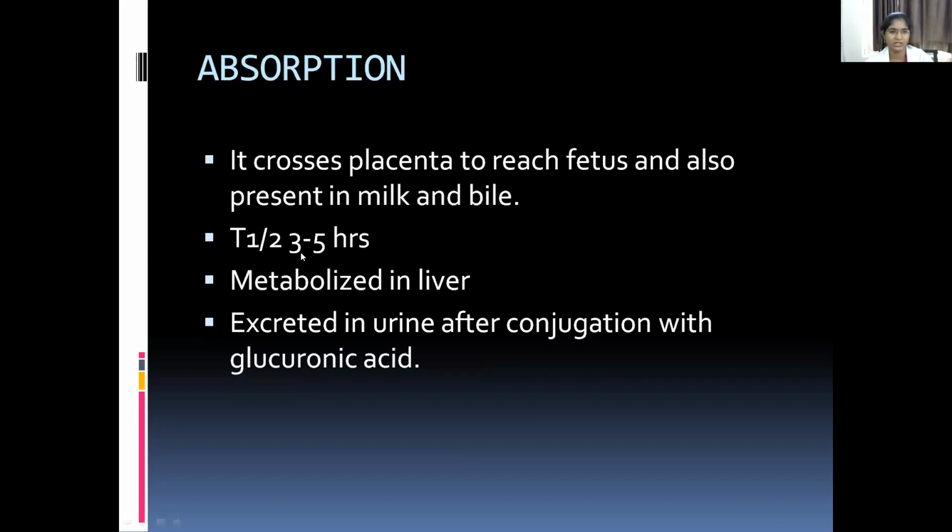Plasma half-life is 3 to 5 hours. It is metabolized in the liver. It is excreted in urine after conjugation with glucuronic acid. Metabolized in liver, excreted in urine.